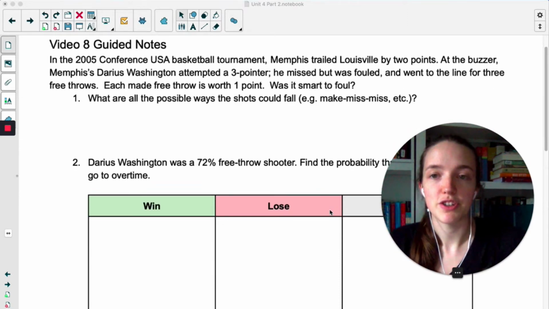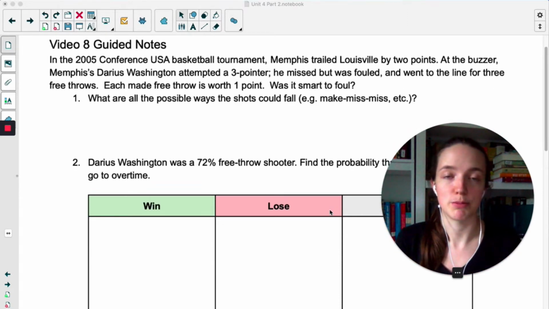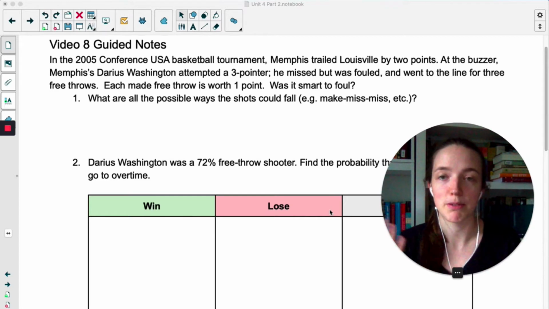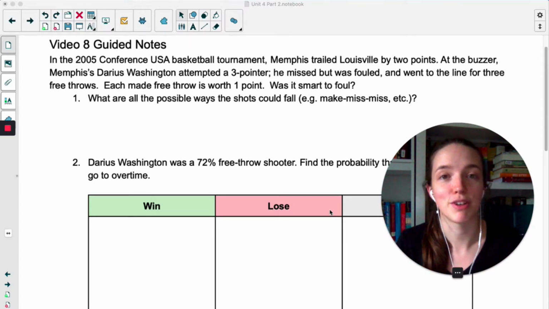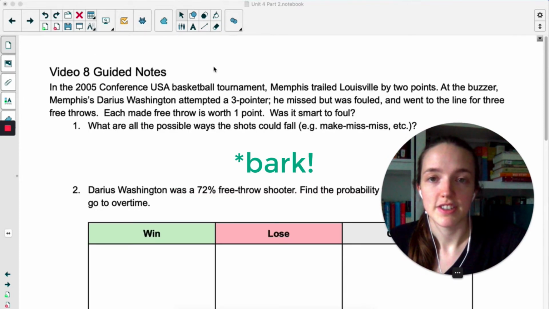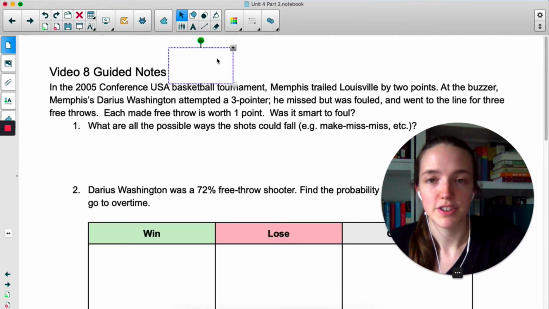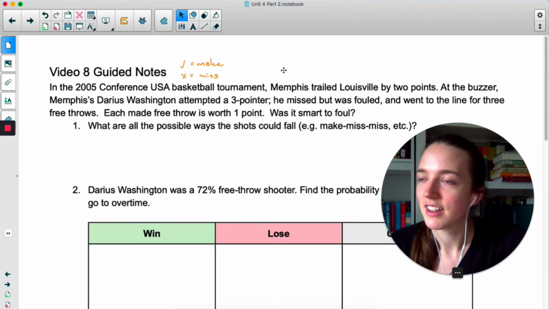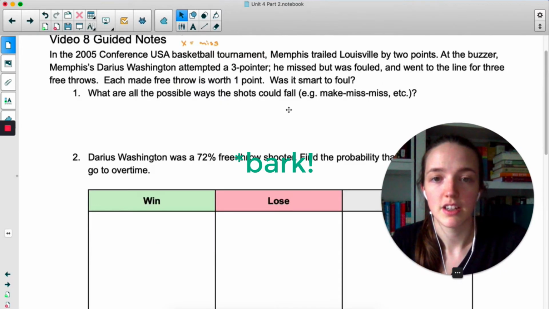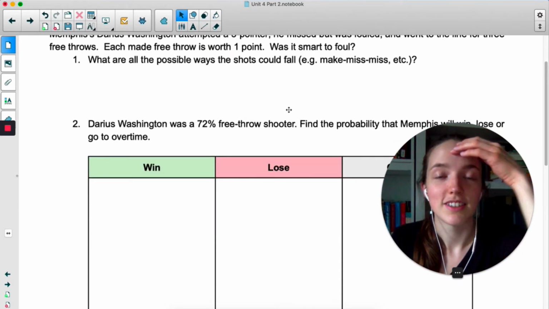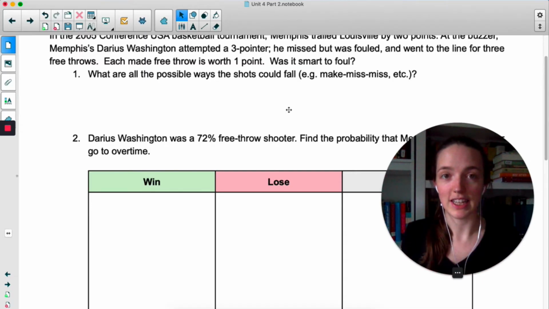The first thing we're going to do is outline all the possible outcomes of his 3 free throws. For example, make, miss, miss, miss, make, miss. There's 8 different ways that his 3 free throws could go down. Just so this doesn't take up the entire page, we'll use a check mark for make and an X for miss. One eternity later.